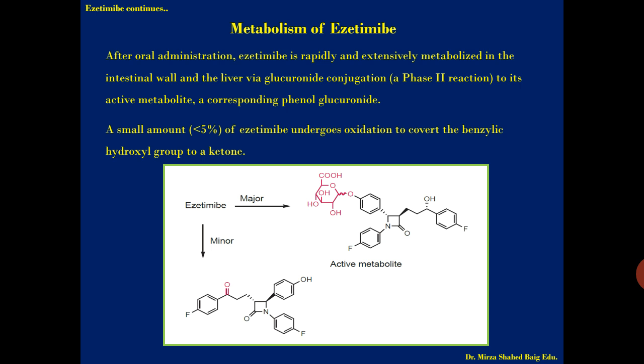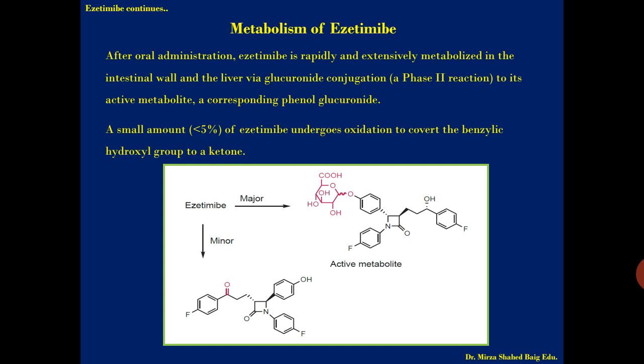Okay, so after oral administration, ezetimibe is rapidly and extensively metabolized in the intestinal wall and the liver via glucuronide conjugation, a phase 2 reaction, to its active metabolite, a corresponding phenol glucuronide. As we have seen the structure of ezetimibe, here the phenolic group which is present in red, you can see the glucuronide formation is taking place. H is replaced by glucuronic acid, forming the glucuronide, and this is the active metabolite of the drug.